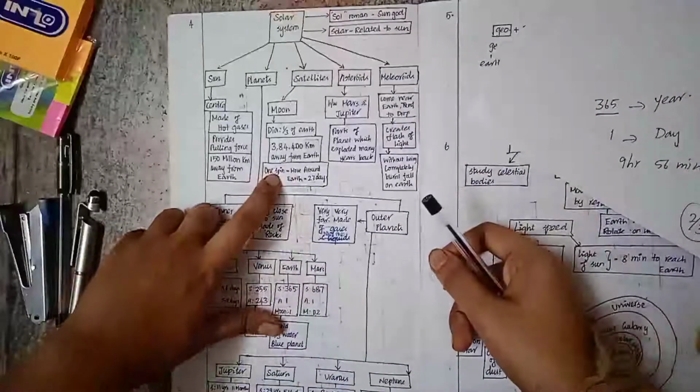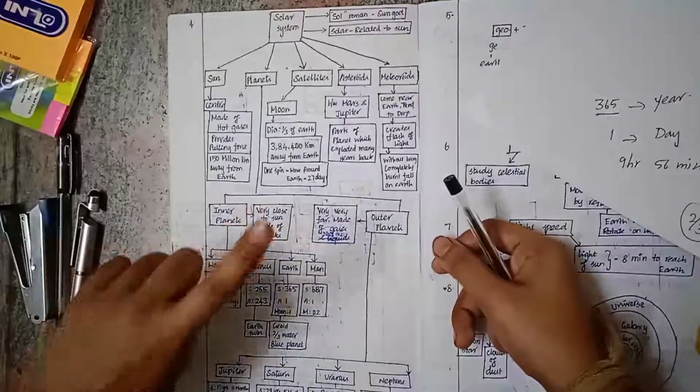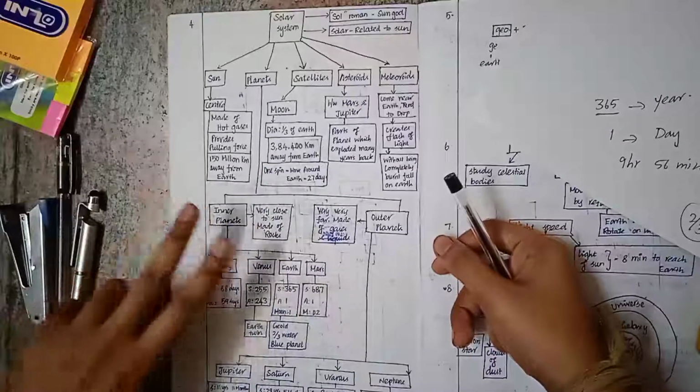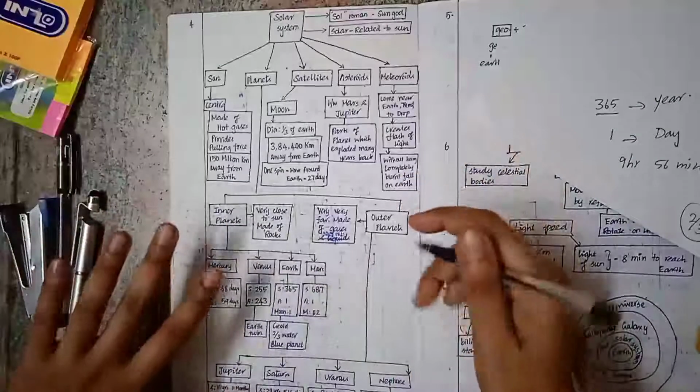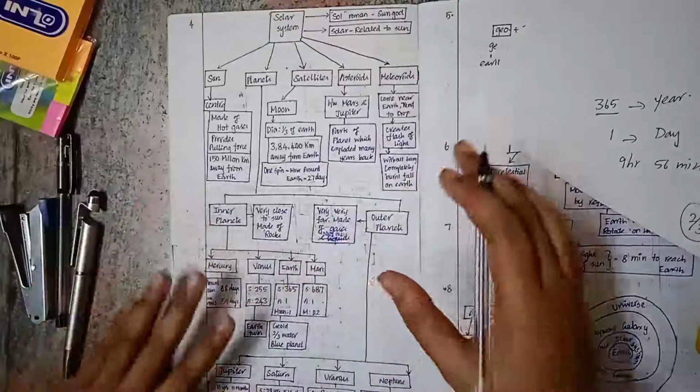So, because the time taken for one spin and the time taken to move around the Earth are equal, that is 27 days, only one side of the Moon is always visible to us.